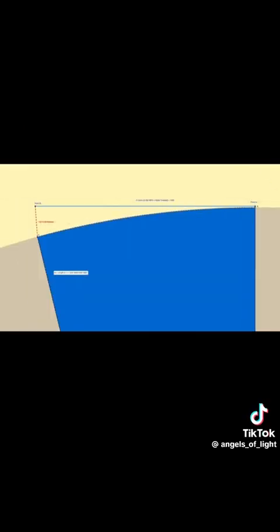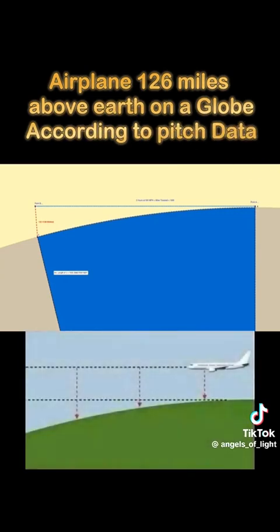Okay, this next slide, I've drawn up on GeoGebra, right? So this is from point A to point B, right? So for that 2 hour window, that was 1,000 miles traveled. Now, if they could never break this blue serrated line at any point, that means the plane flew this track. It flew this straight blue serrated line from point A to point B, which means that technically, if you were talking about trying to add in a globe, it was 132 miles, if we were talking about a globe, that would be a straight line which would place the plane at 132 miles above that 1,000 mile point on the globe, right?